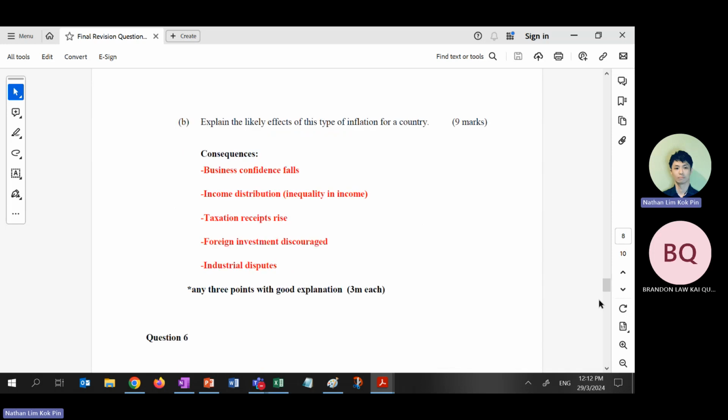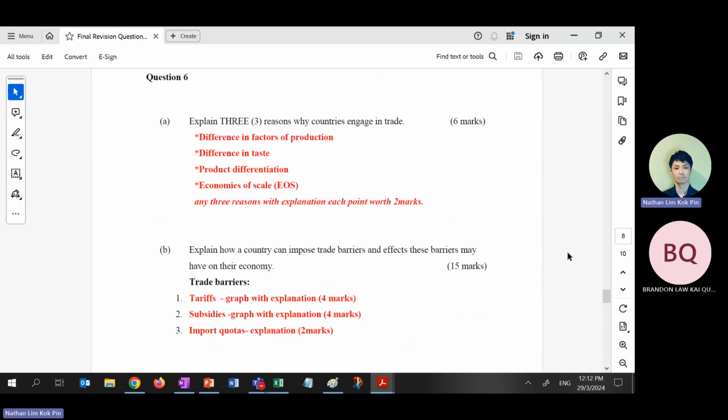Right. Then explain the latter effects. We will not change. We will do this after the government imposes contractionary monetary policy using OMO. Explain the effects. Make sense? Okay. And this one, the 3 reasons are already covered. I told you very much just now. Just the differences themselves, you can write 3 already. Please don't tell me you cannot.